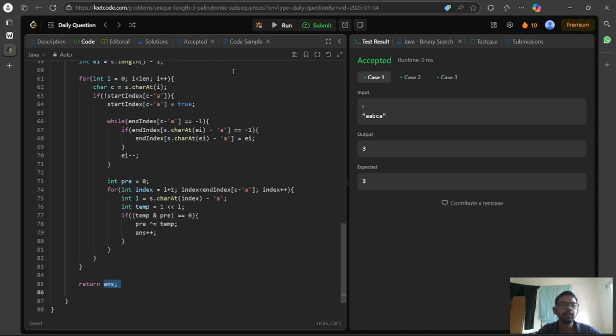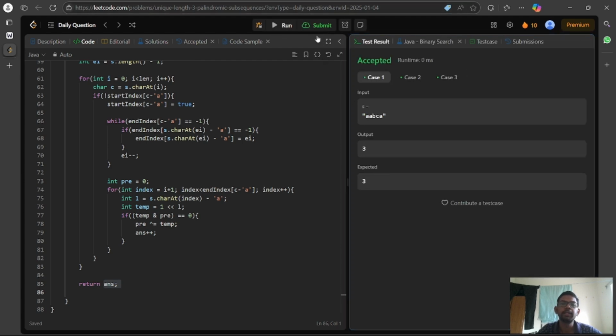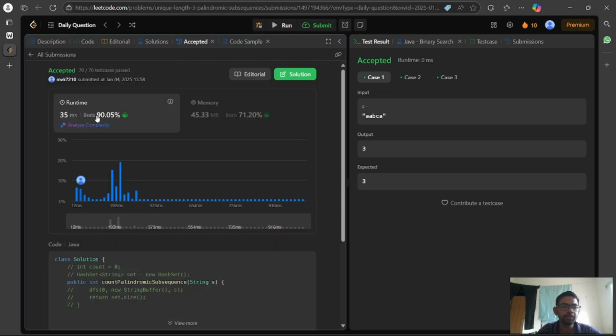If we run this code, it is able to pass all the sample test cases. If we submit it, here we are able to beat 90% of submissions. This is a further improvement of the previous code. I think we could improve it further, but we'll see that later.